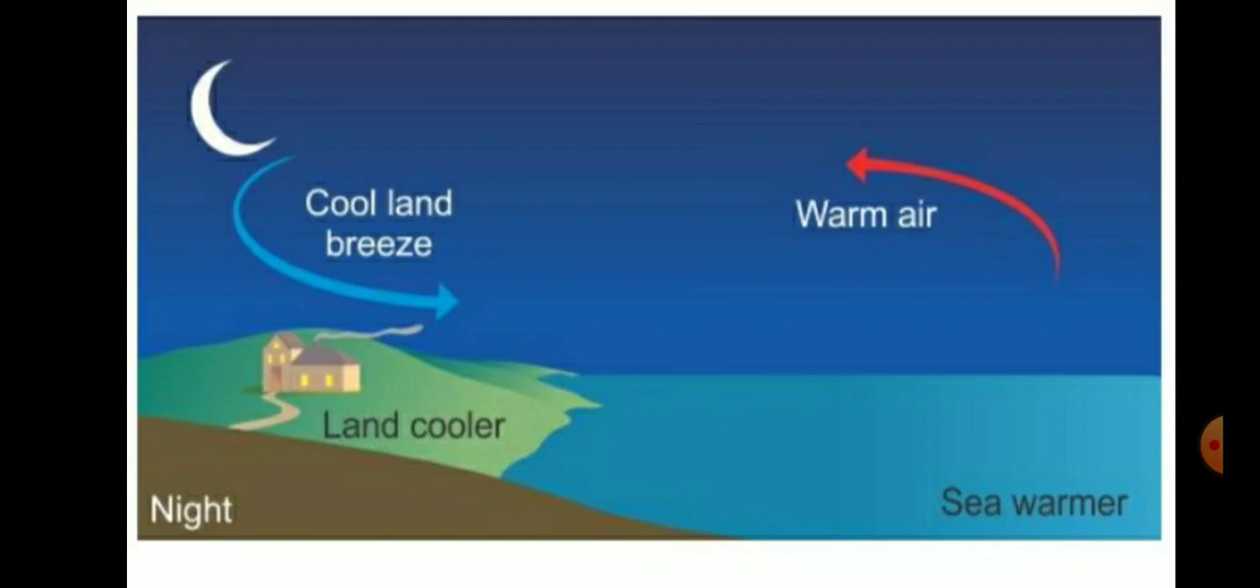So I hope students it is clear to you. Sea breeze and land breeze, very important topic. Sea breeze occurs during daytime, land breeze occurs during night time, and I hope the reason is clear to you. Sea breeze is wind blowing from sea towards land, and land breeze is the wind blowing from land towards sea. Okay students, I hope the diagram is also clear to you.